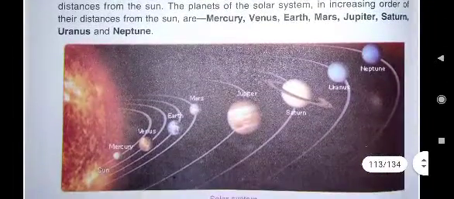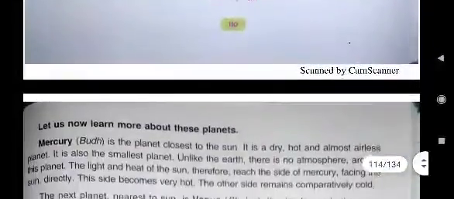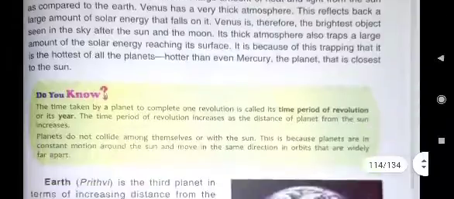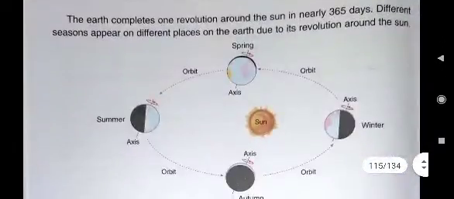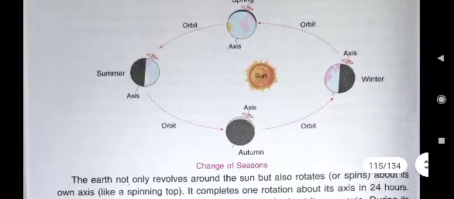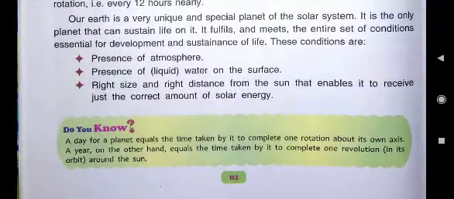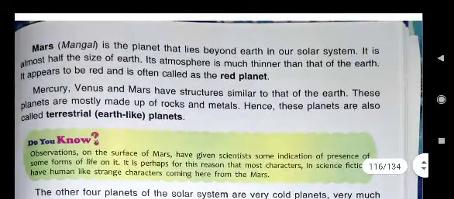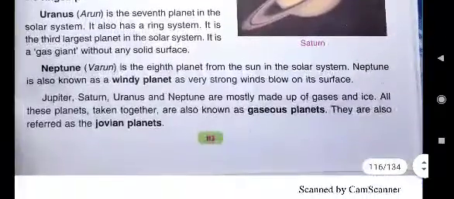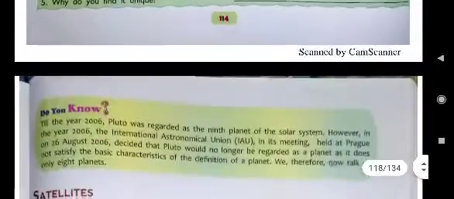These are the 8 planets: Mercury, Venus, Earth, Mars, Jupiter, Saturn, Uranus and Neptune. Then one by one we read about all the planets in detail. Then the changes of seasons also we have read. How life is possible only on Earth, that also we saw. Then we read about terrestrial planets as well as Jovian planets, gaseous planets. These 2 activities also we have done.